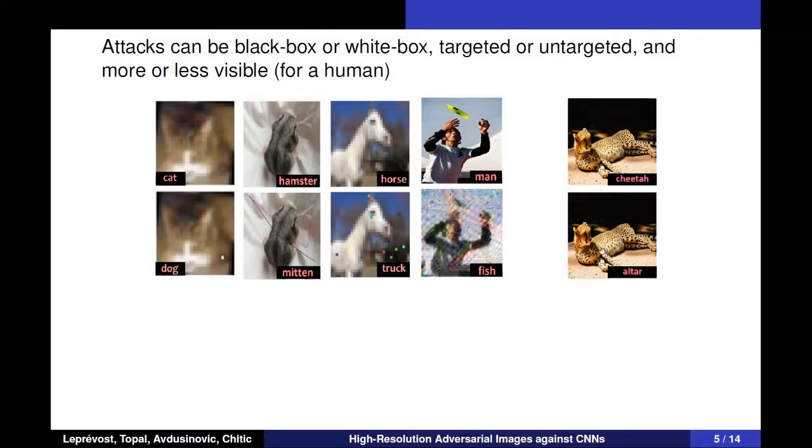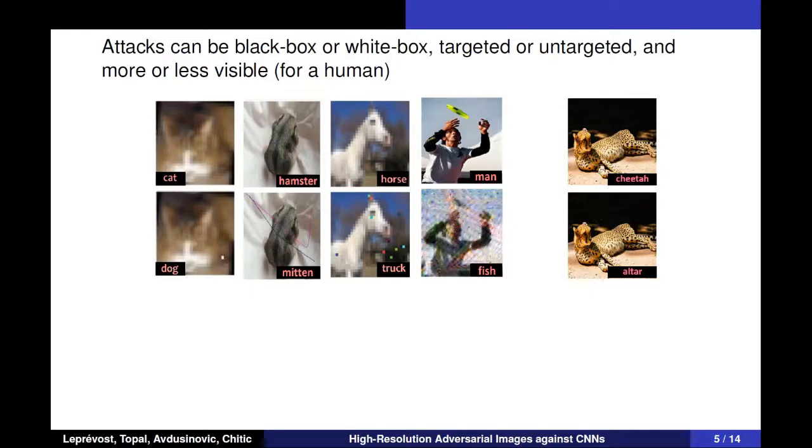We can categorize these attacks as black box, white box, targeted or untargeted, and more or less visible. In black box attacks, the attacker doesn't have any information about the CNN. However, in white box attacks, the attacker has access to the CNN parameters and architecture and uses that information to create the attack.